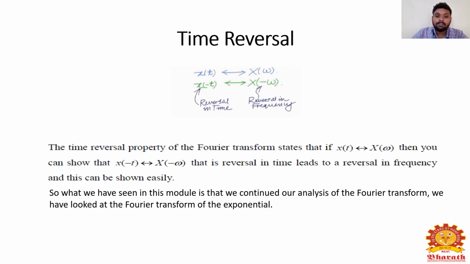So what we have seen in this module is that we continue our analysis of the Fourier transforms, and we have looked at the Fourier transform of the exponential. If you take a reversal in time, it will lead to a reversal in frequency. So the Fourier transform of x of minus t is x of minus omega.